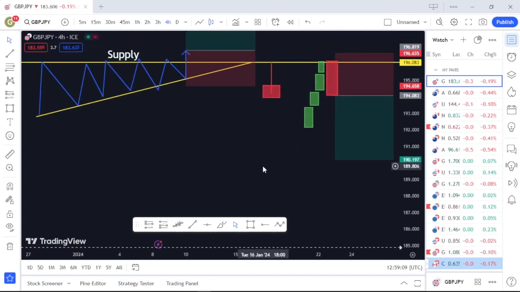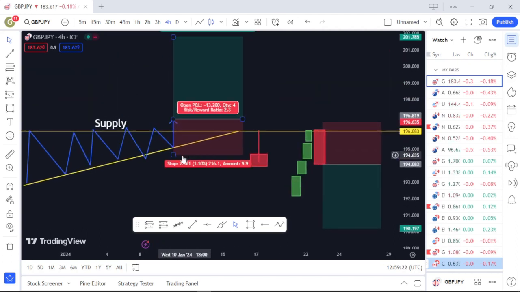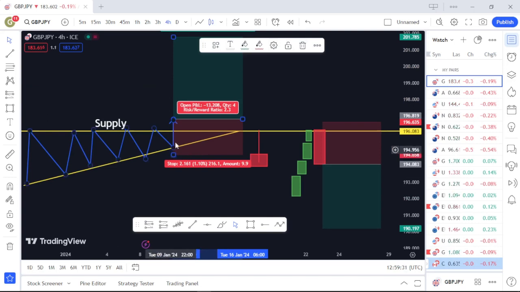So here are the three things to look out for at the supply area. One, look out for the market to break out of the supply area and then you place a buy order. Make sure that you get extra confirmation. As I said, it should be an ascending triangle. When placing your order, the stop loss should be some pips below the previous low, so that even if the market comes back for a retest, you are still in the market until it comes back in your favor again, because the ascending triangle is one of the key entry confirmations that has given me a good amount of wins.